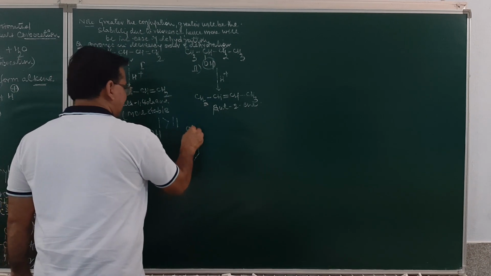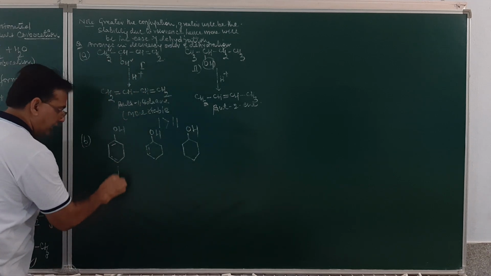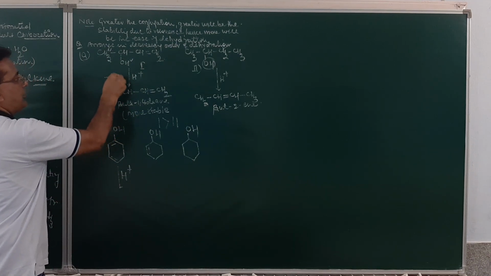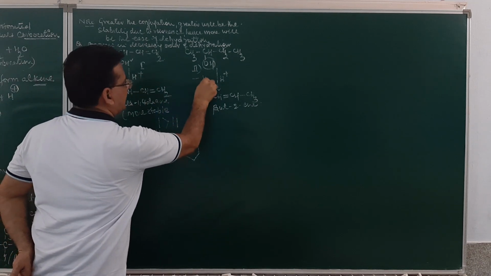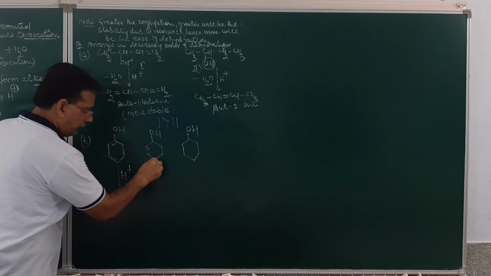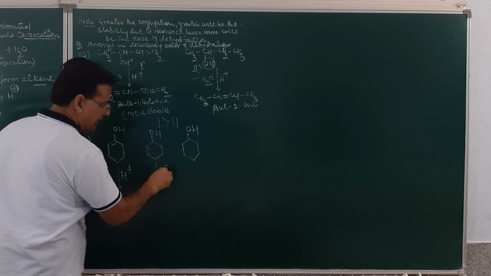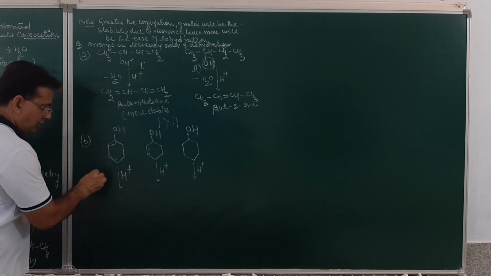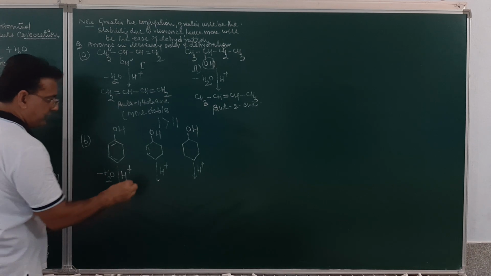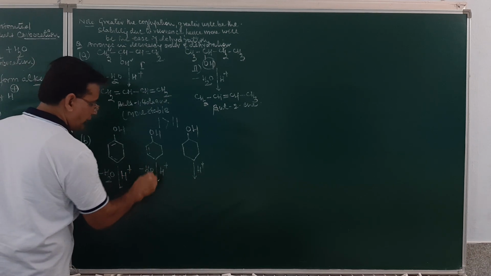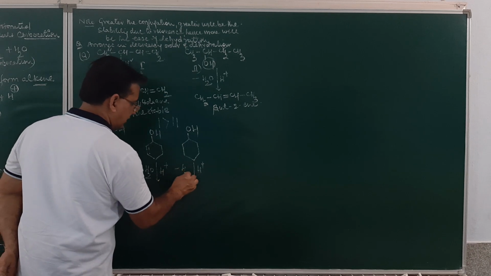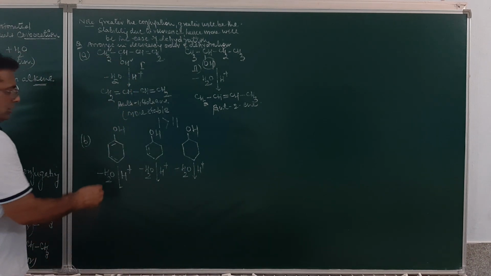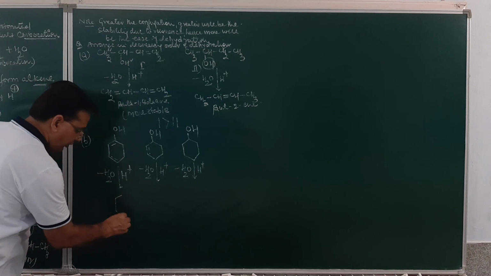Now, if these undergo dehydration, just see over here, in presence of acid, here again the molecule of water was given out. This is also dehydrated in presence of acid. From here, the molecule of water will be given out. Here again, the molecule of water will be given out. How will this take place? This will result in the formation of this compound.